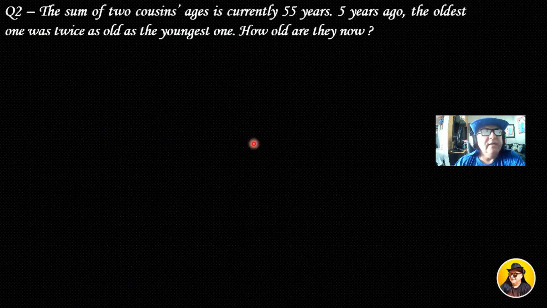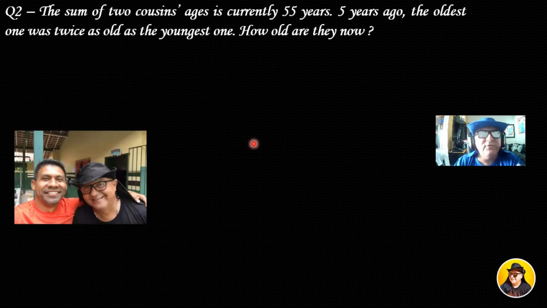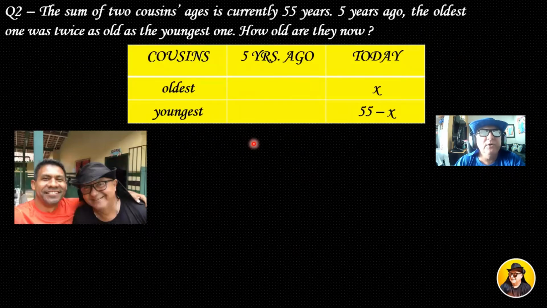Pay attention. Here it is. The sum of two cousins' ages is currently 55 years. 5 years ago, the oldest one was twice as old as the youngest one. How old are they now? So let's see. This is another illustrative picture and the table I told you about.